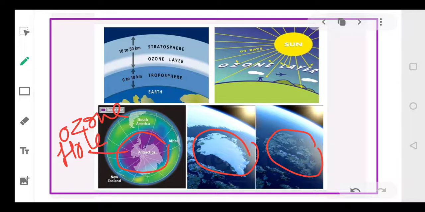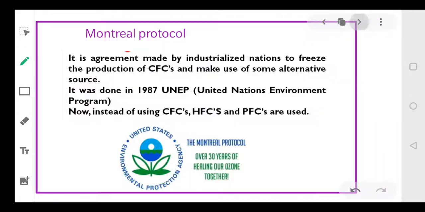So the ozone hole is continuously increasing, and because of this the ice is melting, because the average temperature of the earth is increasing. And all this effect is because of the chlorofluorocarbons, that is your CFCs. These CFCs trap the oxygen atom and thus create a hole in the ozone layer.